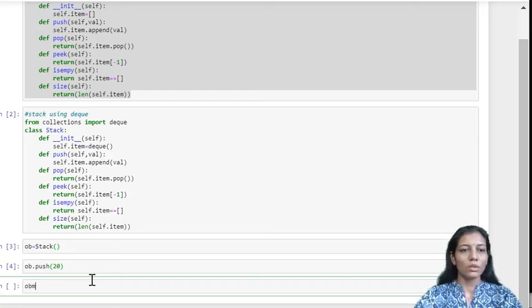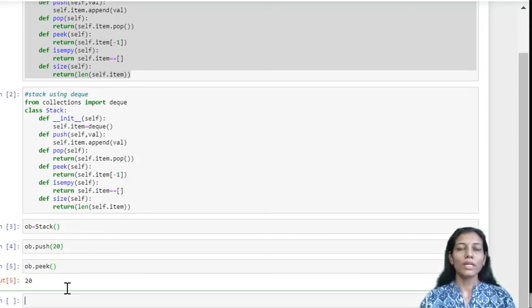Now ob.peek, where we just want to access the element, we do not want to remove it. So 20 is peeked. So we are getting similar behavior using this inbuilt deque class.